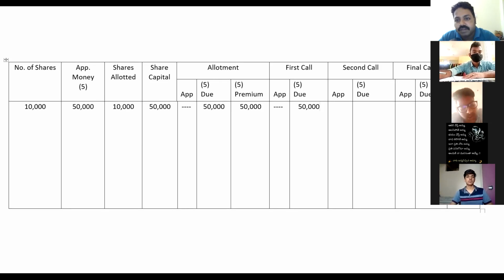And again, after 3 months the company will go for the second call. The company will tell them to pay the second call amount, that is 5 rupees. There are 10,000 shareholders, so 10,000 into 5, that is 50,000 they have to pay in the second call. Again, after 2 or 3 months, the company will go for the final call. The final call amount is 5 rupees, and there are 10,000 shareholders. 10,000 into 5, that is, they have to pay again 50,000. Got it now? Here, is it clear?